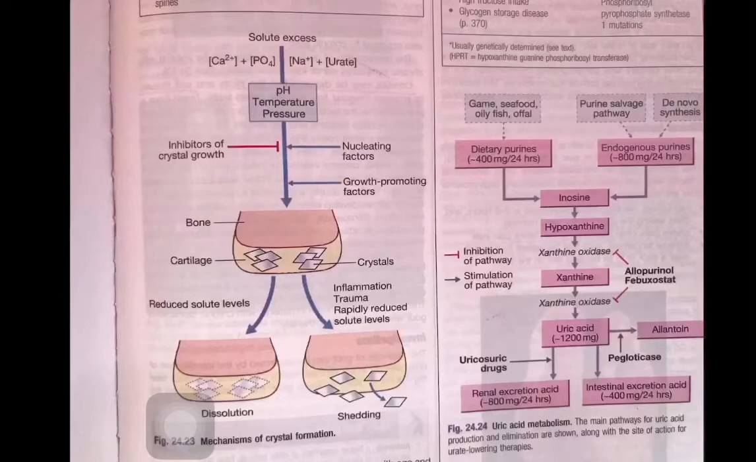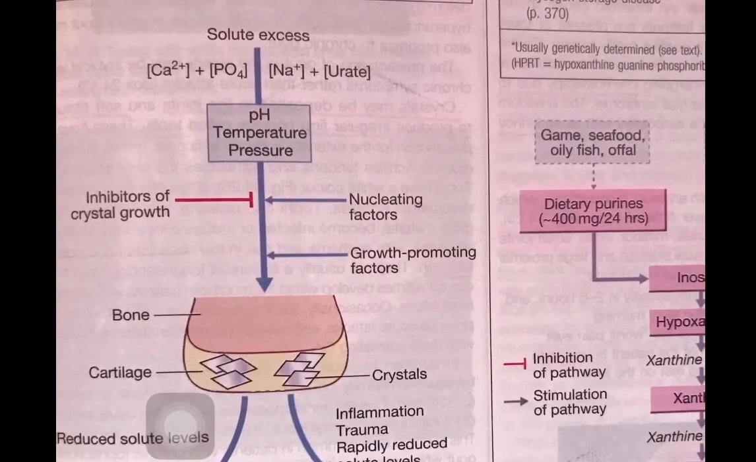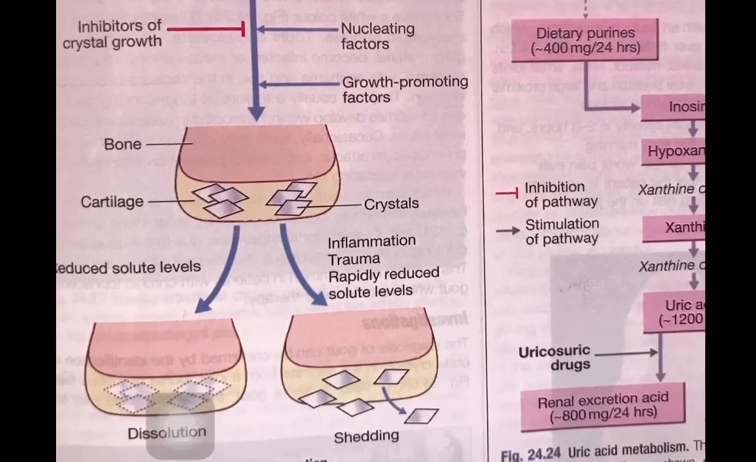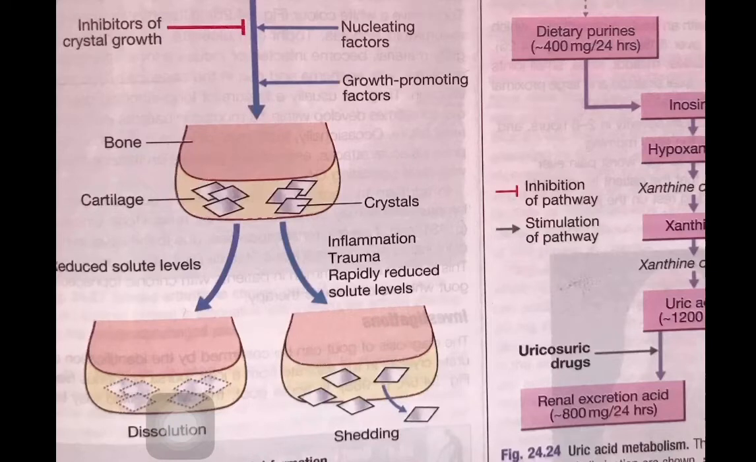How is the mechanism of crystal formation regulated? As you are looking in this picture, first there is the solute present in our body. That excess solute consists of calcium ions, phosphate, maybe sodium, or maybe urate. In case of gout, we are concerned with urate. Whenever there is an increase in the concentration of urate in our body, several kinds of nucleating factors and growth promoting factors produce crystals in the articular cartilage of a joint or a bone. The crystals start to deposit in that articular cartilage, as represented in this picture.